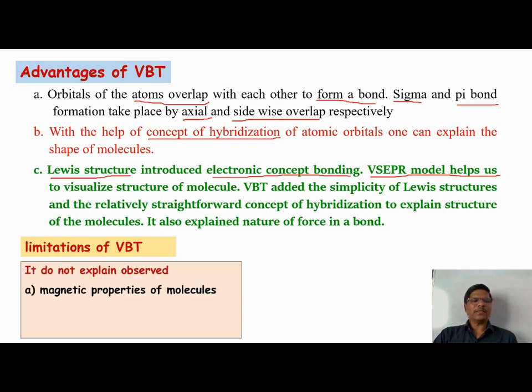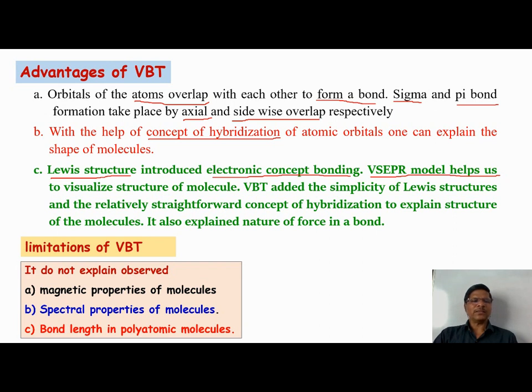What are these limitations? The magnetic properties, whether a molecule is diamagnetic or paramagnetic, are not explained by valence bond theory. Then the spectral properties of molecules are not explained by valence bond theory. And the third one, bond length in some polyatomic molecules, is not explained by valence bond theory.